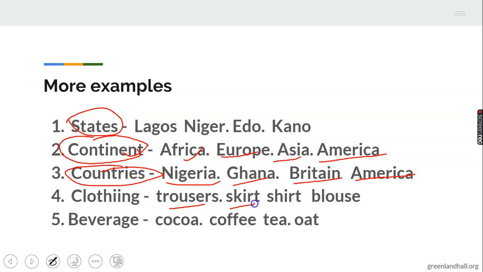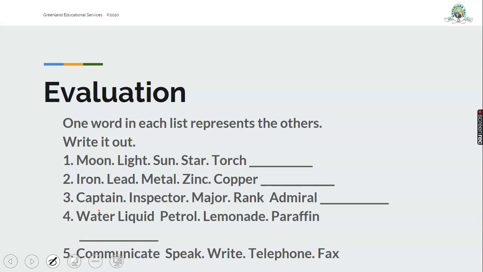Look at this one. Trousers, skirt, shirt, blouse. The group name is what? Clothing. They are all clothing. Then look at this. We have cocoa, coffee, tea, oats. All these are beverage. That's their group name. So group name just refers to the general term or the class name that we give to items that are related, that are connected in one way or the other.